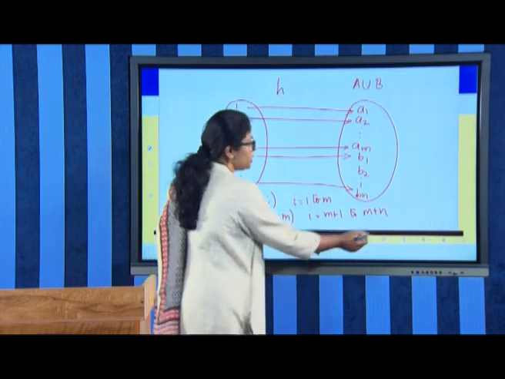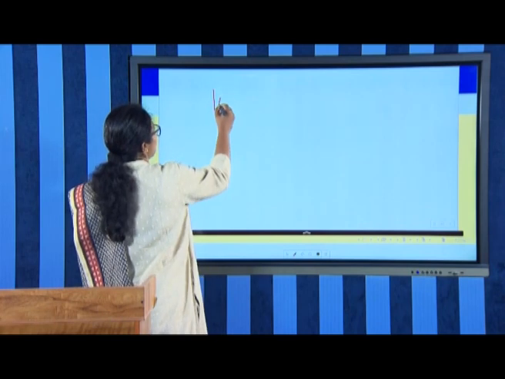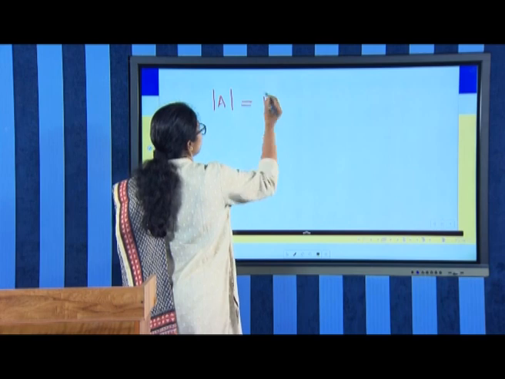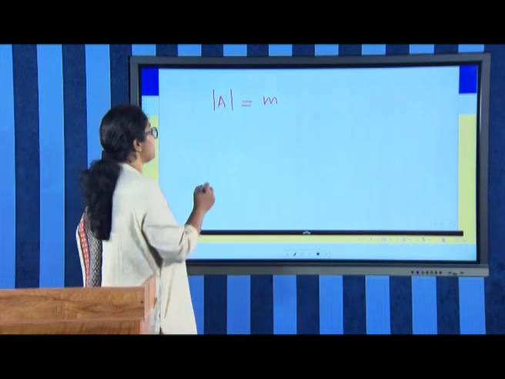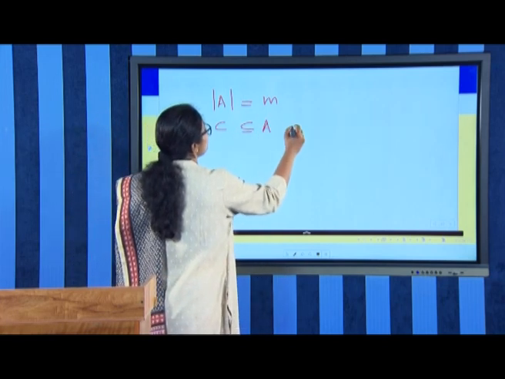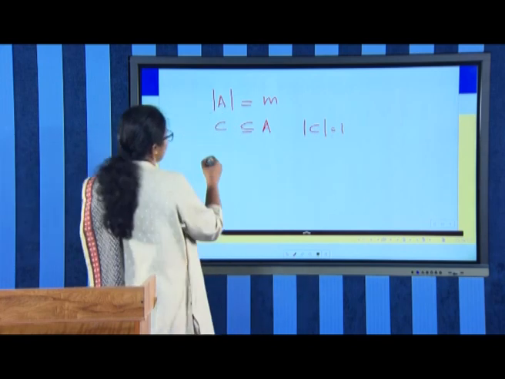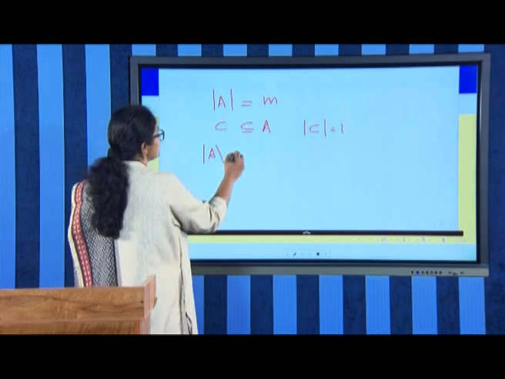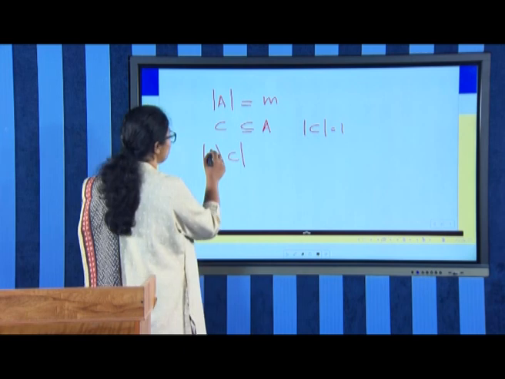Then we have, if A is a set with M elements, I will write cardinality of A as this expression. Suppose cardinality of A, the number of elements in A, is equal to say M. C is a subset of A with cardinality of C as 1. Then we have to find the cardinality of A minus C. That is our problem.